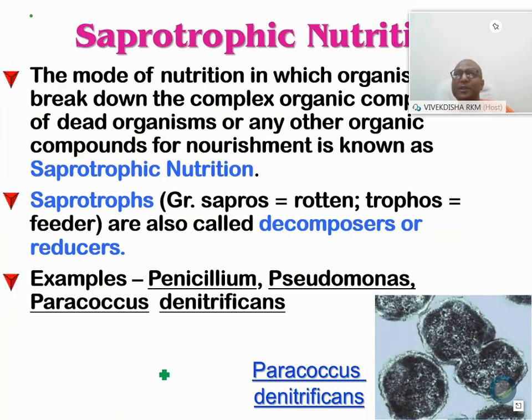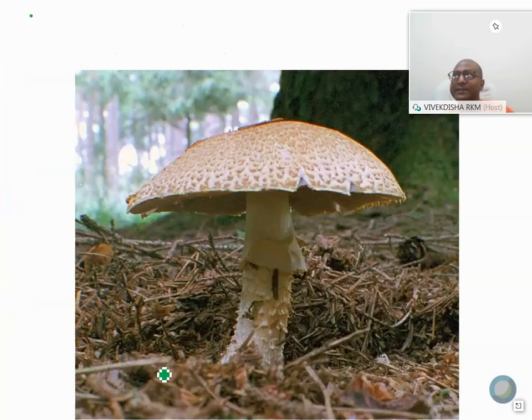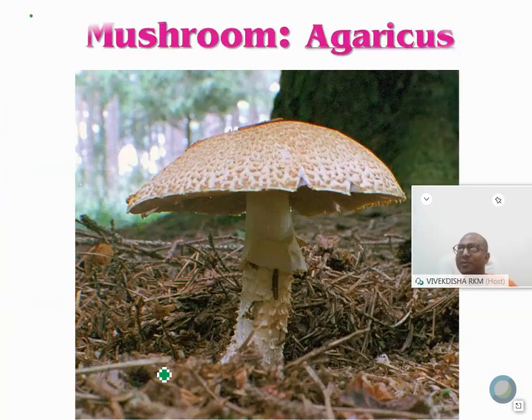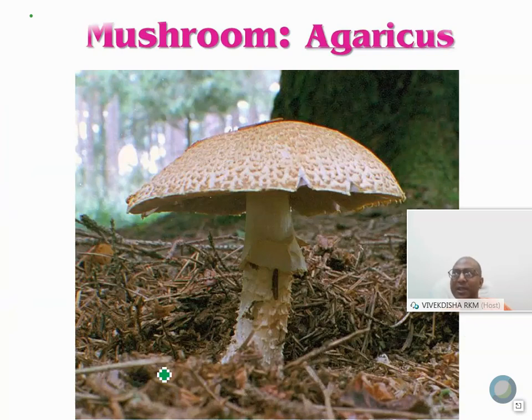So saprotrophic nutrition, now we will pass to a very common example. I think everybody knows this one as mushroom, Agaricus. Agaricus, generally we are sometimes very familiar with, there are several edible mushrooms. Generally people used to eat it.